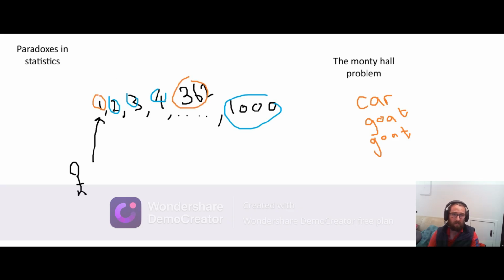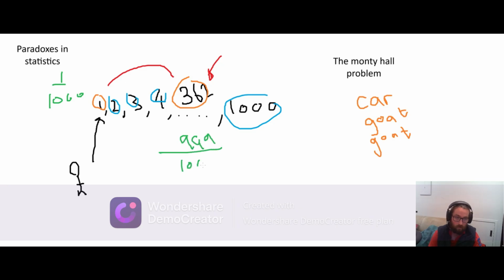And now I think the intuition is clearer because it feels a lot more suspicious that the host happened to leave this door open. It was almost as if he had to. You know, it's like, why did you open door 362? You could have not opened that door. Hopefully it's clear that this happening, because it always could have happened, didn't make your odds any better. Your odds are still 1 in 1,000. Because the host was always going to be able to find 998 doors with a goat. Which means that if you switch, your odds of winning this game are actually 999 over 1,000. Very high odds.